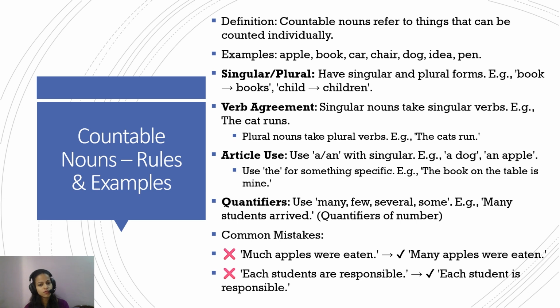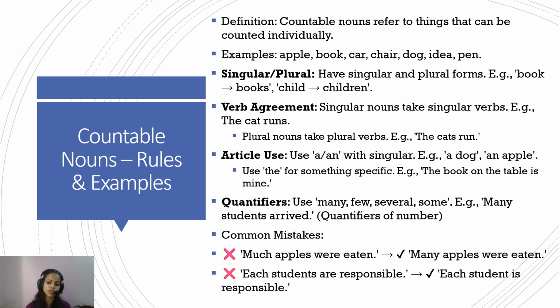We use the for some specific situation. The book on the table is mine. A book is kept in a library. It's used because we're referring to a general condition. The book on the table is mine. We're referring to a specific condition.